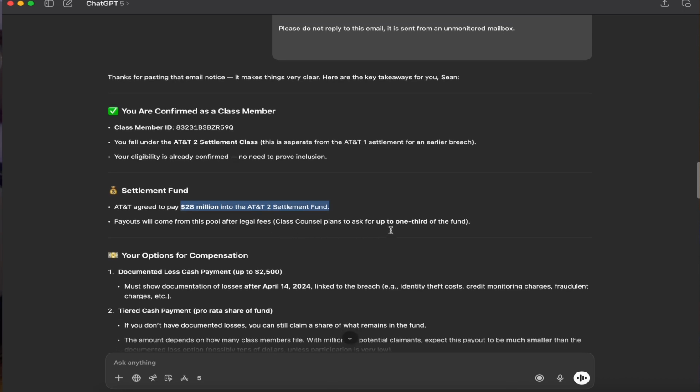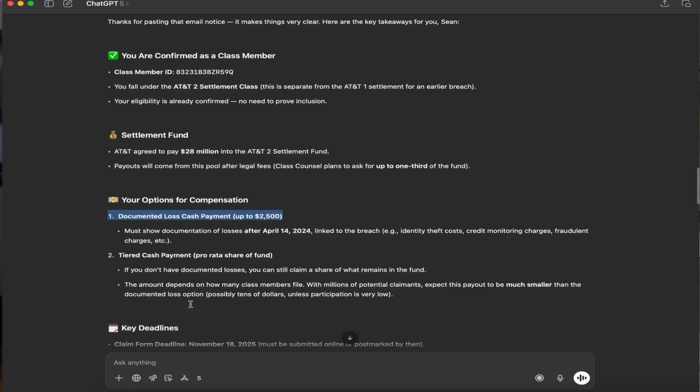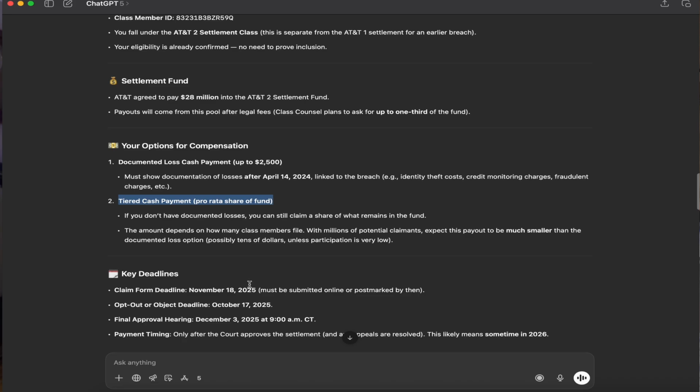My options, it tells me, are: one, I can pursue a documented cash payment of up to $2,500 if I can demonstrate some type of harm, like identity theft costs, credit monitoring charges, or fraudulent charges on any of my bank accounts. Or I can just do nothing more now that I've registered and go with the Tier 2 payment. So I want to understand what I should be thinking about to see if I had a loss that could be documented and could qualify for the $2,500 payment.